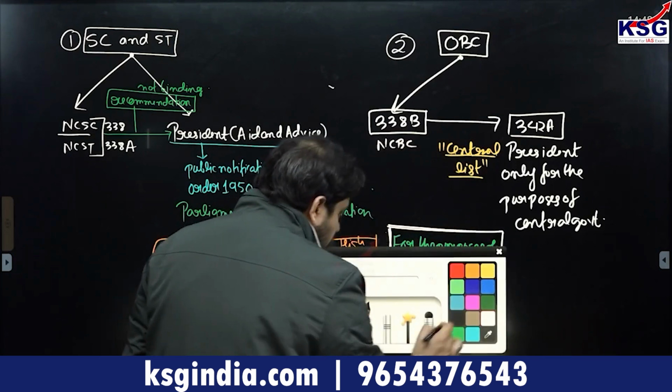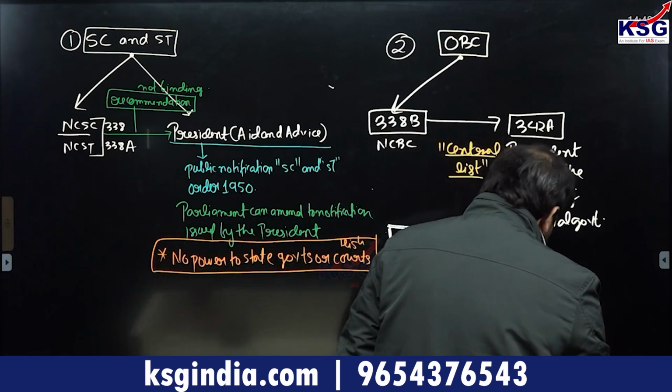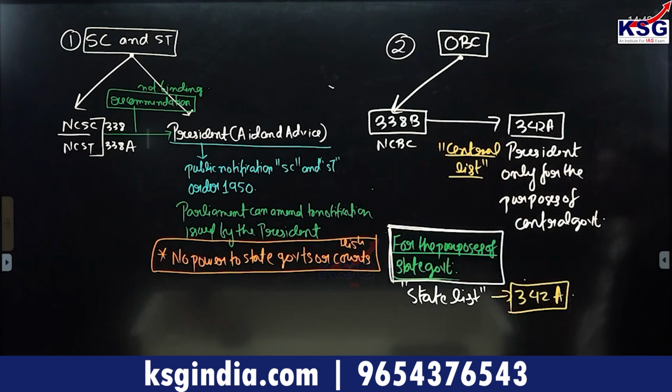Okay, this is also given under Article 342A. So this is basically what we understand with regard to the other backward classes.